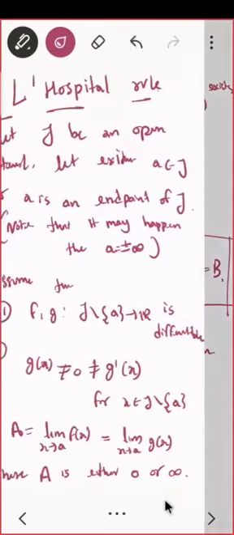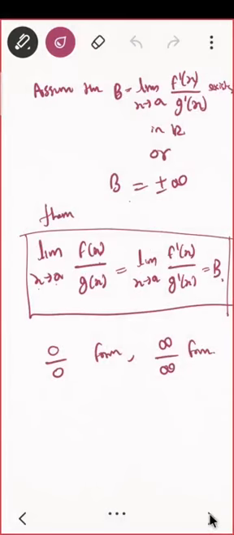This is your L'Hopital rule. Then next, after this comes higher order derivatives, which is quite easy. Yeah, after higher order derivatives, then Taylor theorem will come.